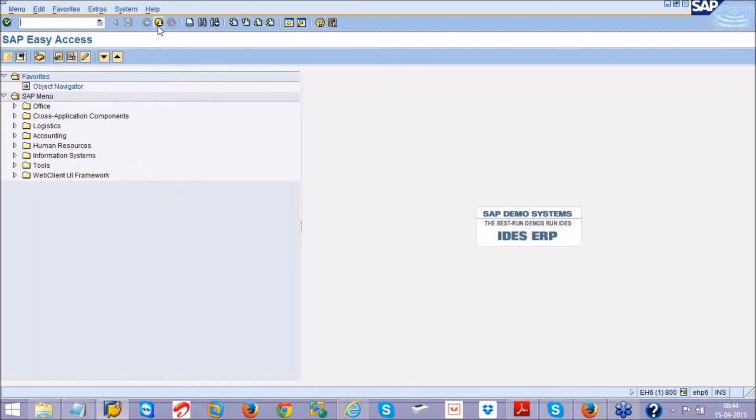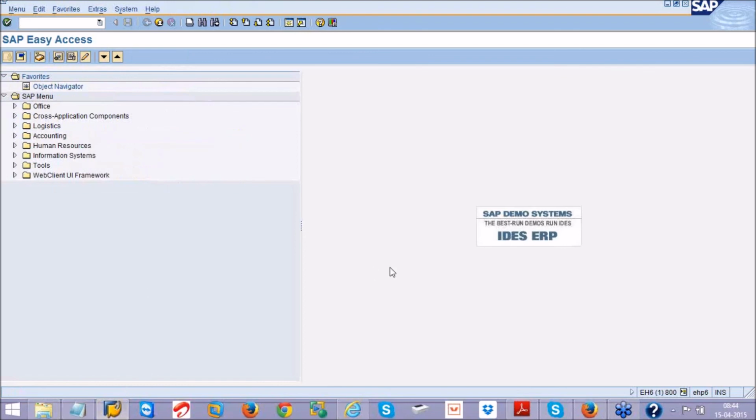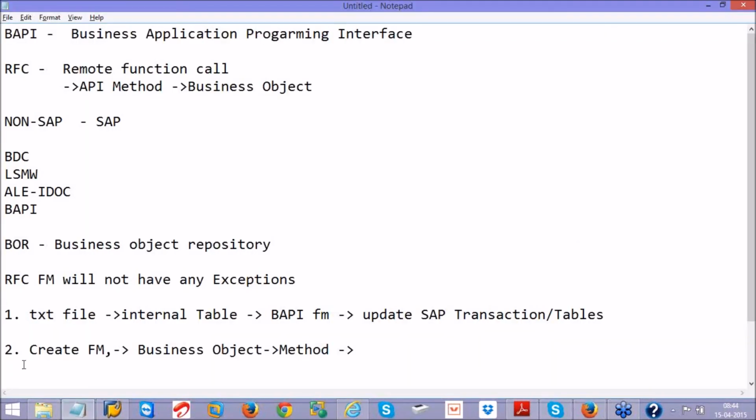Okay, so this is how the BAPI will be used. I think we will stop here today. If you have any questions here, you ask me. The second scenario we will see tomorrow. That means creating our own function module, and I will create it as a business object method, and then I can access it. I will show you some third-party application, how I can access the business object. I'll show you tomorrow. Any questions till now?